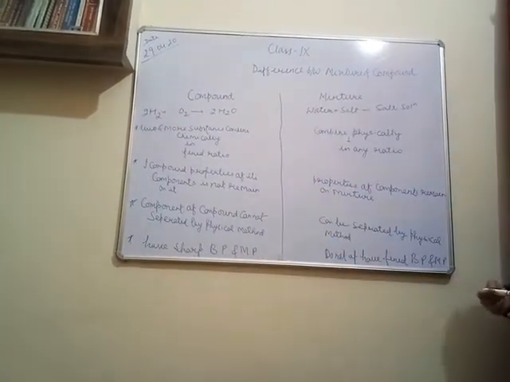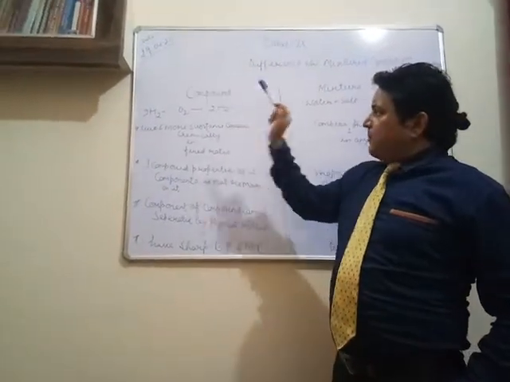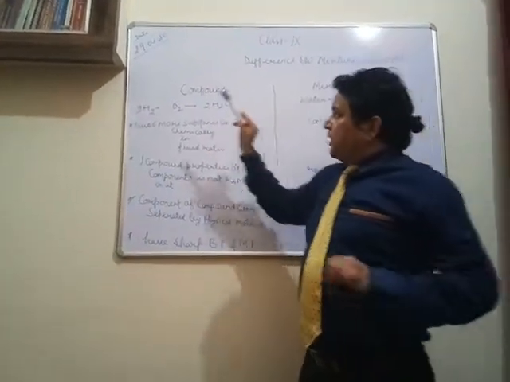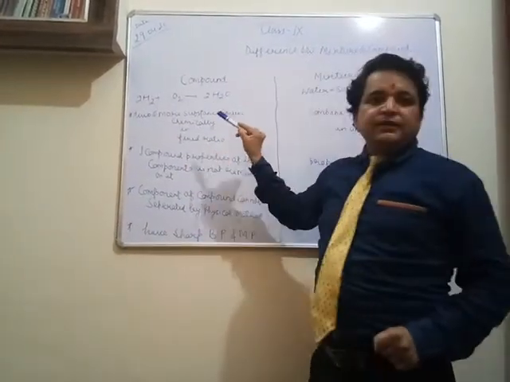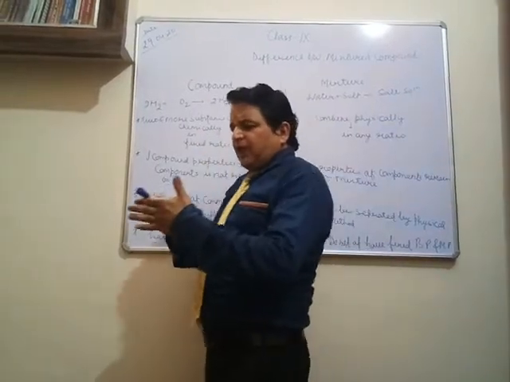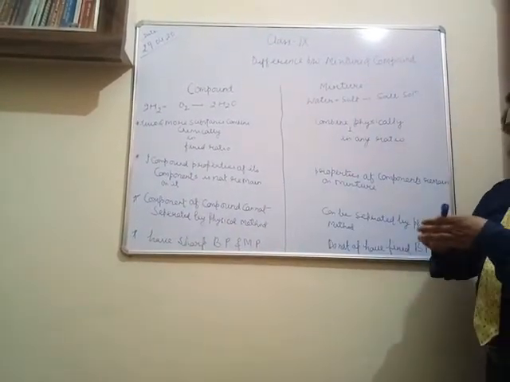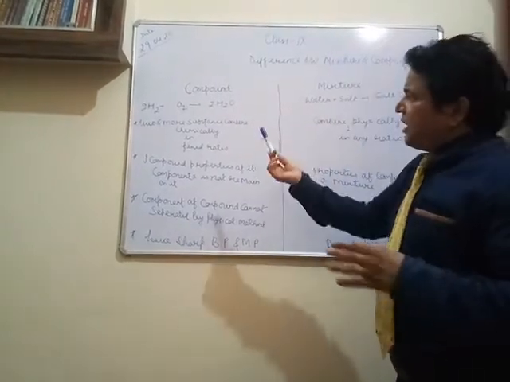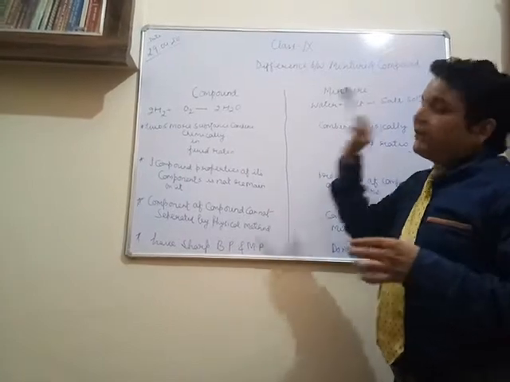Another most important part: when hydrogen and oxygen combine together and form water, the ratio of hydrogen and oxygen should be fixed. Whatever the amount of hydrogen required, that will be fixed.